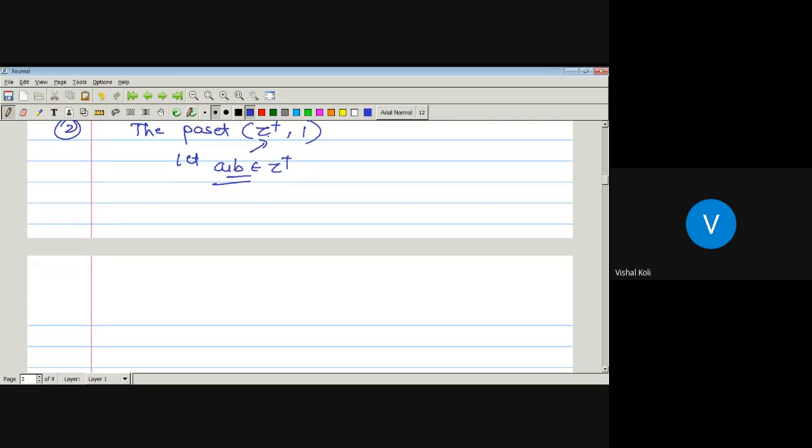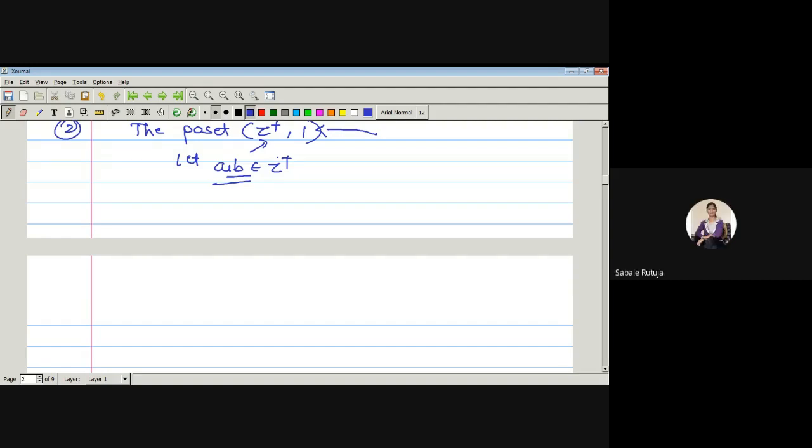Here Z plus is a poset with respect to relation division. In the last lecture, I told how to find the common multiple of any two elements A and B. In the examples of least upper bound and greatest lower bound, we have seen how to find the upper bounds and lower bounds of a set whenever the relation is divisibility.